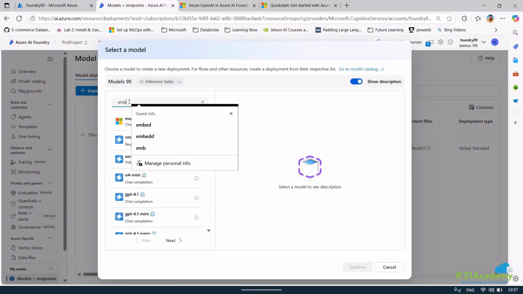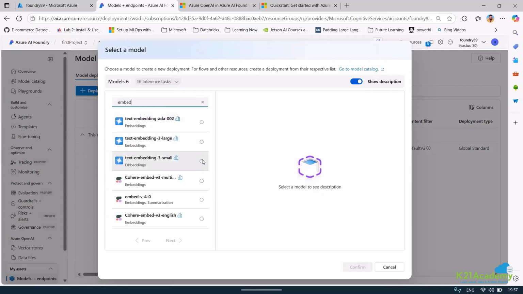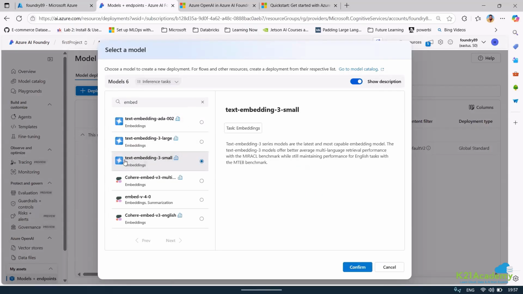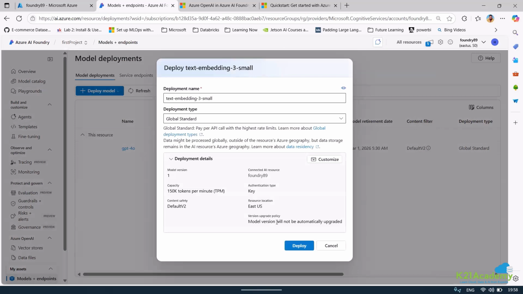I was about to do the second one, but let me just do it. We can use any of the embedding models. Let me just go with this. I'll tell you why I'm going with this model: text embedding 3 small. There is a reason, based on the project, that I am going ahead with this.